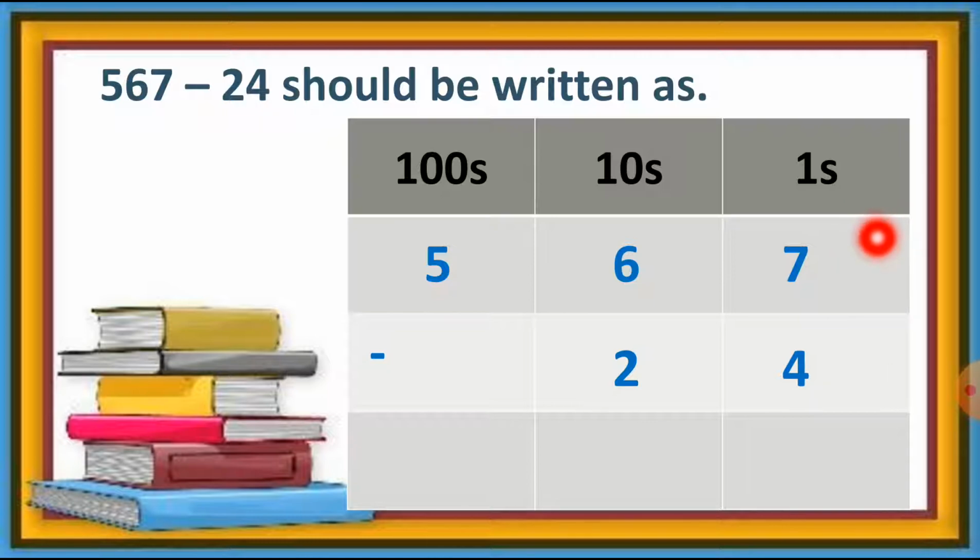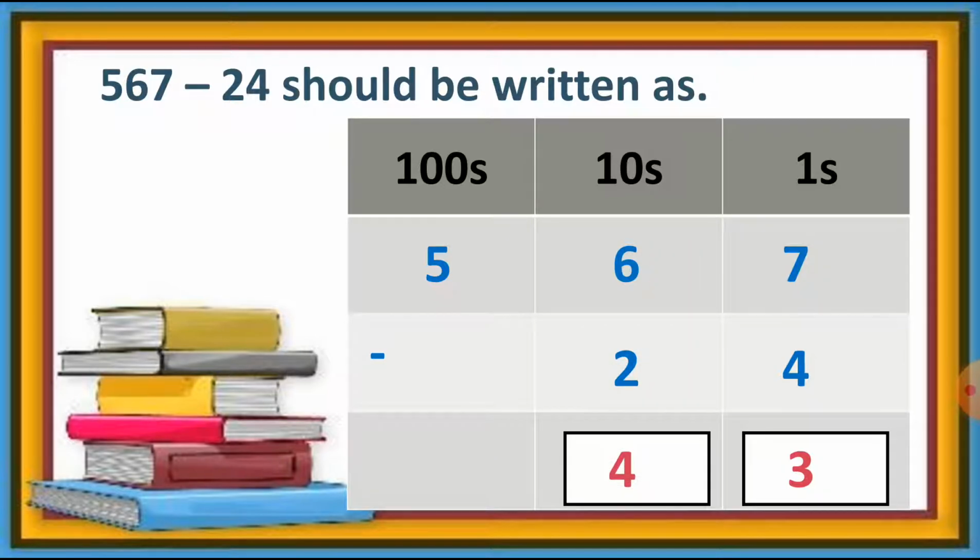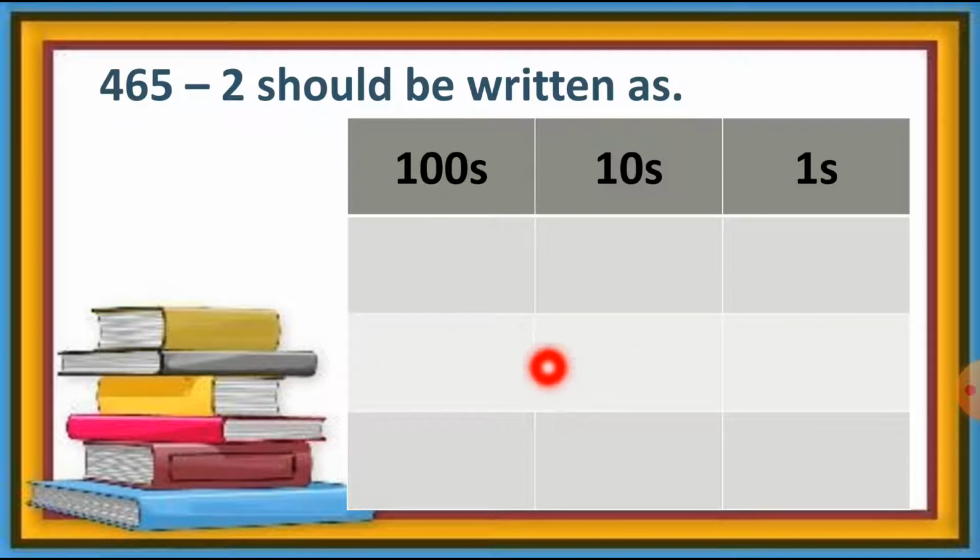We always start with the ones column. 7 minus 4 is equal to 3. Then the tens column: 6 minus 2 is equal to 4. And at the hundreds column, 5 minus nothing. There is no number here, it means nothing, so we write 5 as it is. The answer of this question is 543. I repeat, 543. Let's see some more examples.